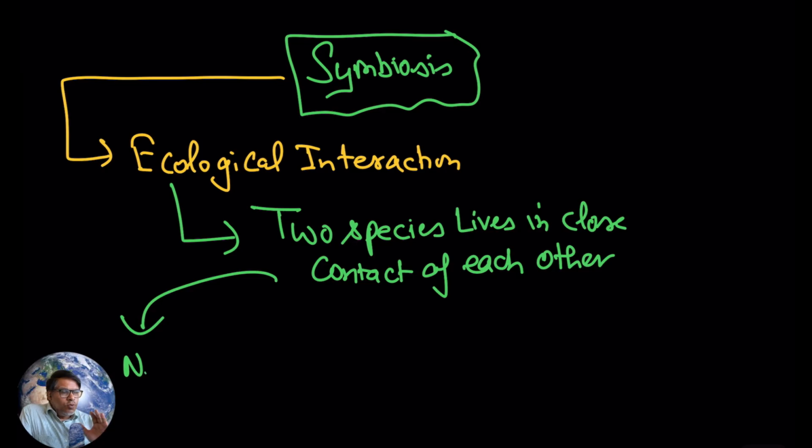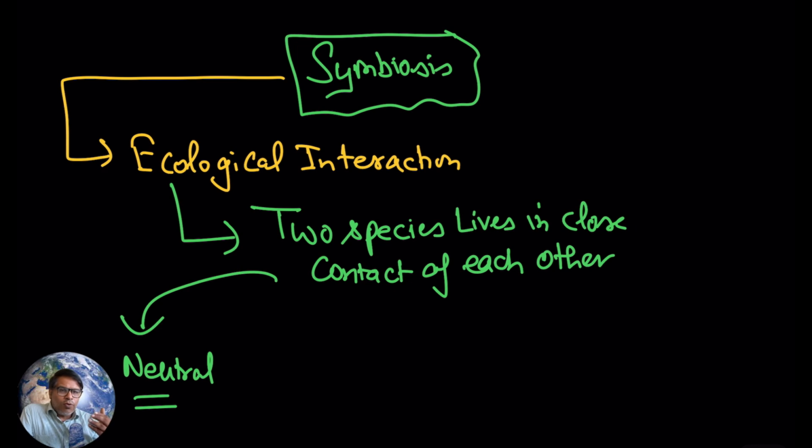Now, when two species are in contact with each other, what different kinds of interaction are you going to see? One, you can say neutral interaction. Both are going to have a neutral effect on each other.